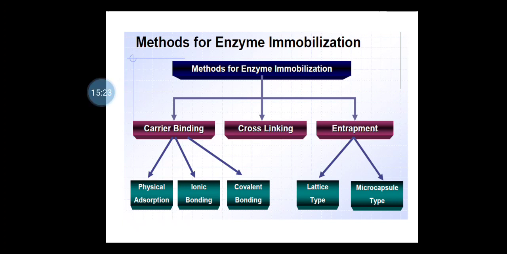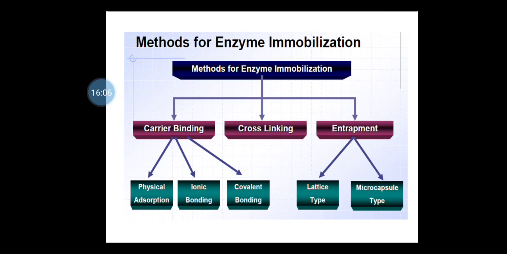Next one is methods for the immobilization of enzymes. Basically enzyme immobilization has three types, that is carrier binding, then cross linking and entrapment. Carrier binding and cross linking classification is based on surface immobilization, which can be further bifurcated into adsorption, that is physical adsorption, then ionic binding and covalent bonding.